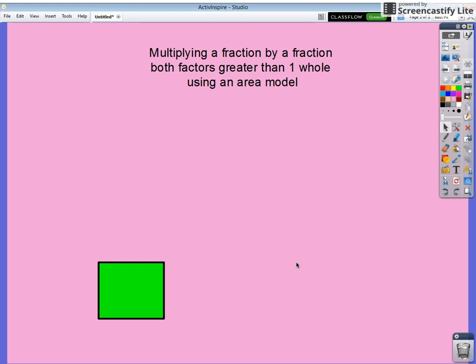I'm going to show you how to multiply a fraction by a fraction when both factors are greater than one whole using an area model. My equation is 1 and 1/2 times 2 and 1/3.